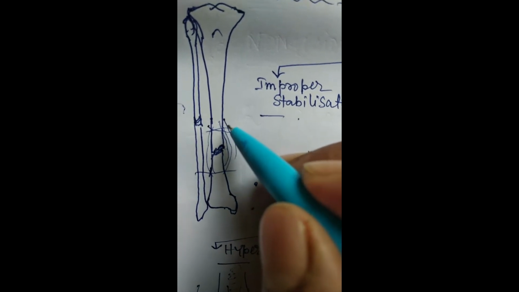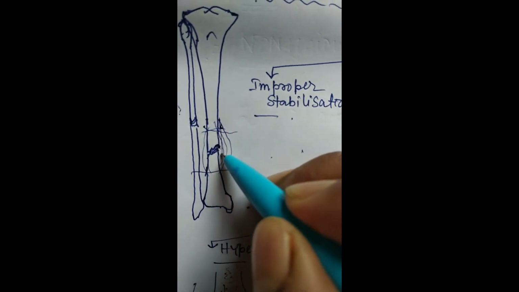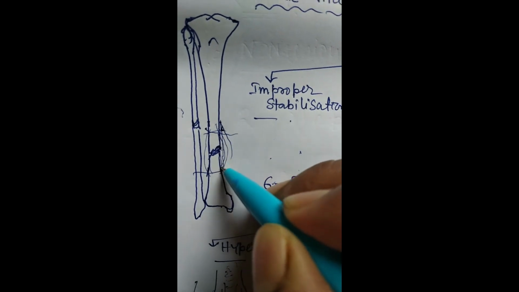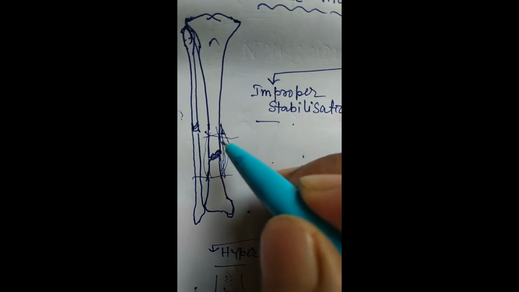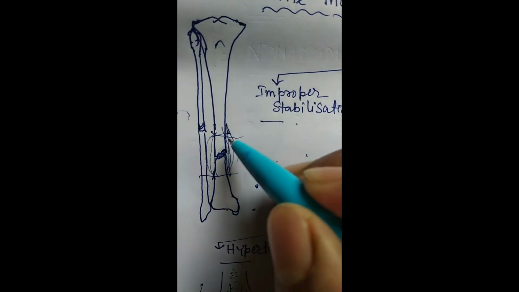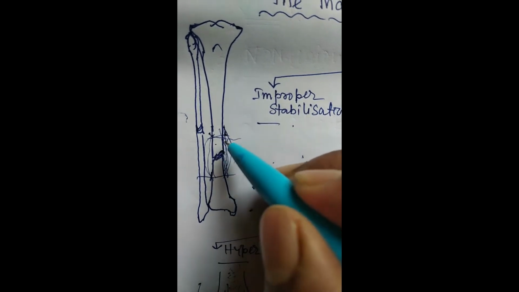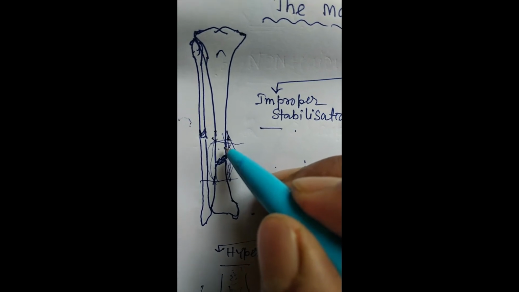Why? Because congenitally this lower one third of the tibia periosteum cambium layer may be defunct. Second, this lower one third of the tibia is subcutaneous. It has very little soft tissue coverage.